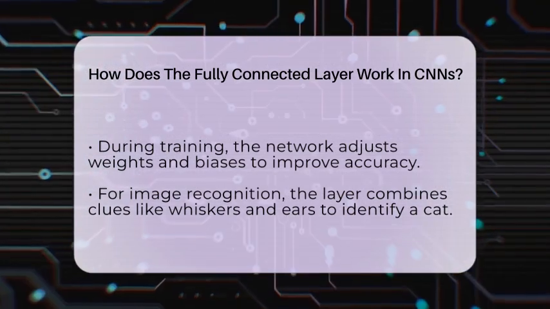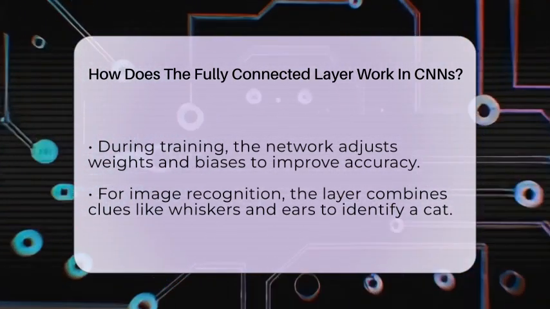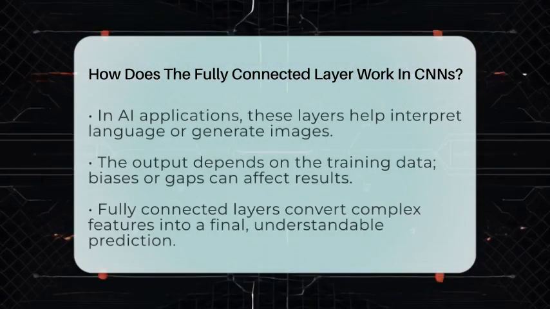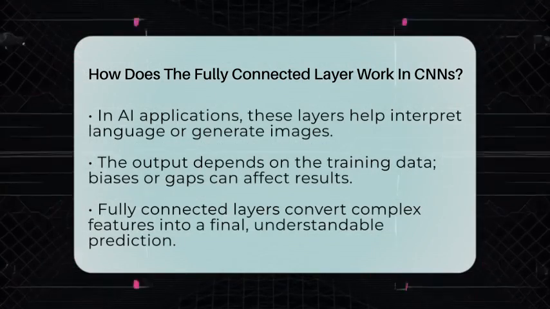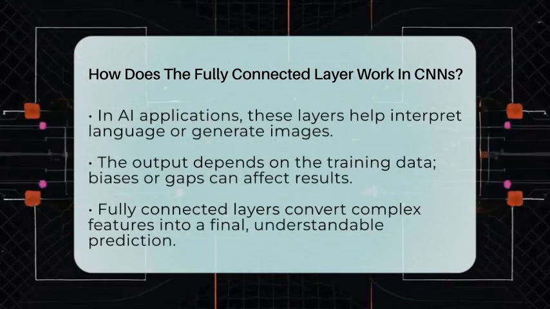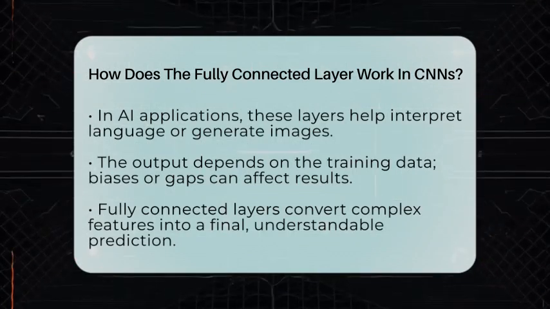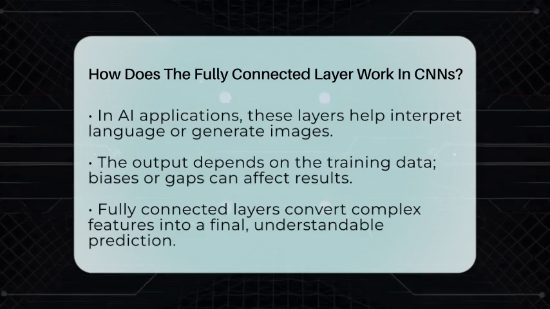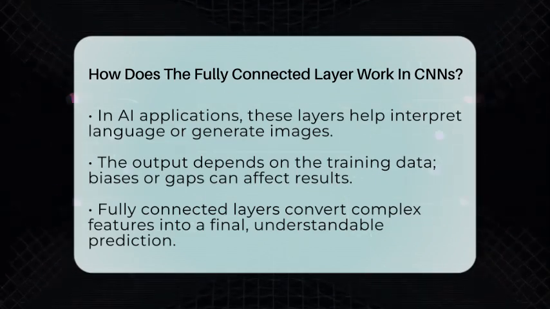For example, models like ChatGPT use dense layers to interpret language, while image tools like DALL-E or Midjourney use neural networks to generate visual content. It's also important to remember that the decisions made by these layers depend on the data they were trained on. If the data has biases or gaps, the output might be unfair or incorrect. That's why careful training and good data are essential.